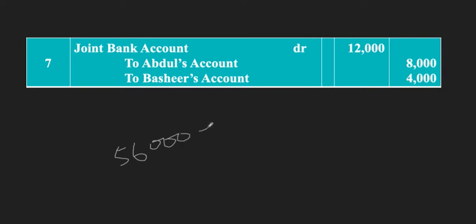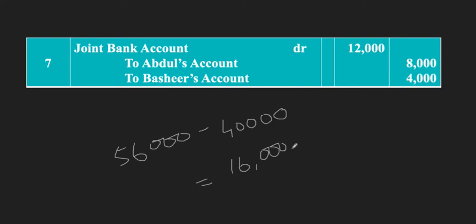Out of that what we are going to deduct? We are going to deduct the 40,000 worth of goods they had purchased, right? 40,000. Fine. So 56,000 minus 40,000 is equal to how much? 56,000 minus 40,000 is equal to 16,000, right?